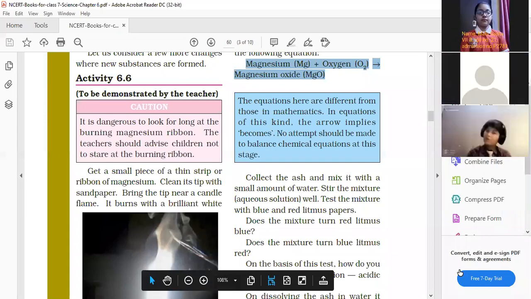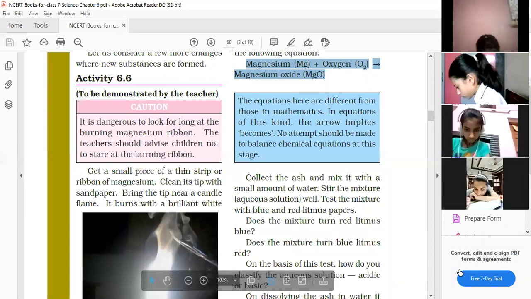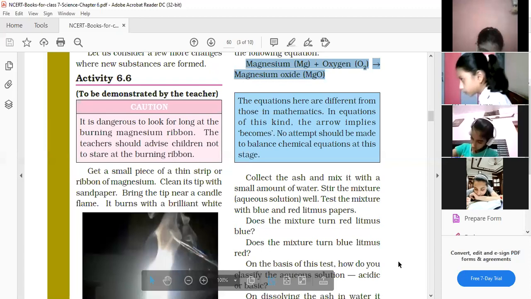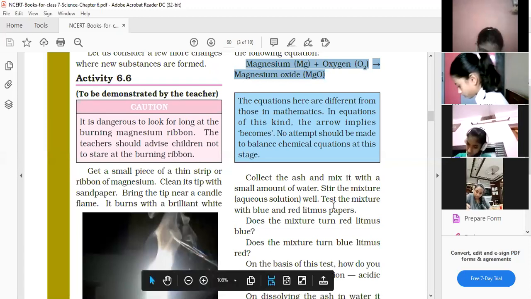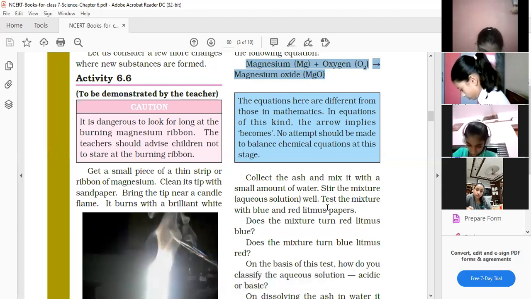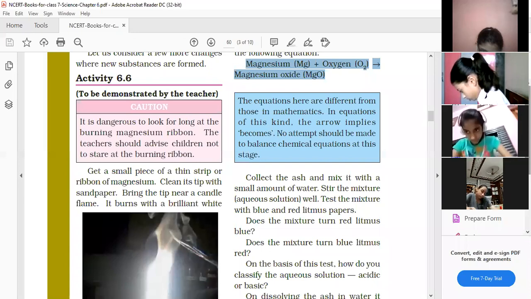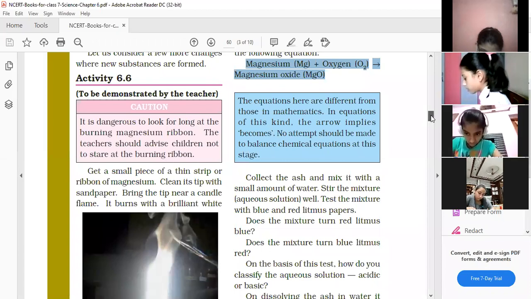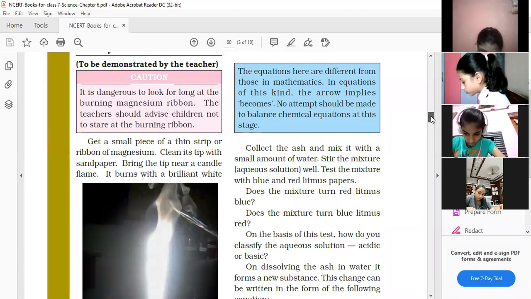Now we have to see whether it is an acidic or a basic solution. And you know, in chapter 5 we have read that with the help of a litmus paper we can check whether it is acidic or basic.